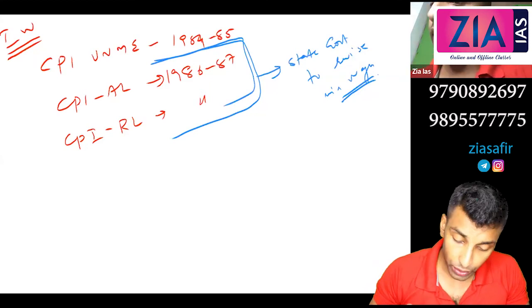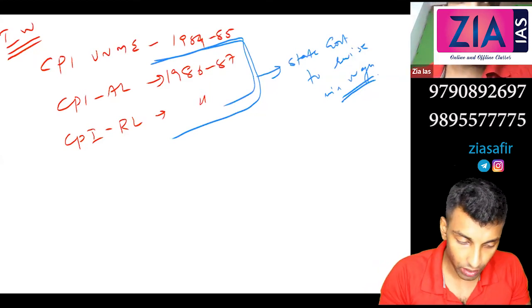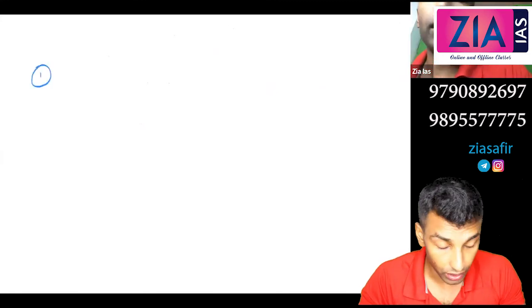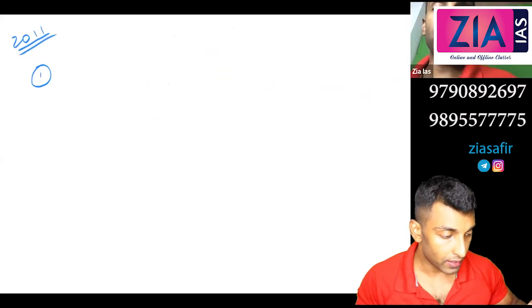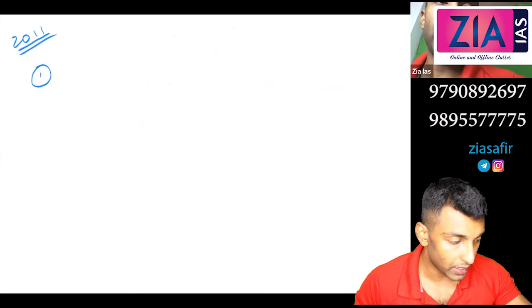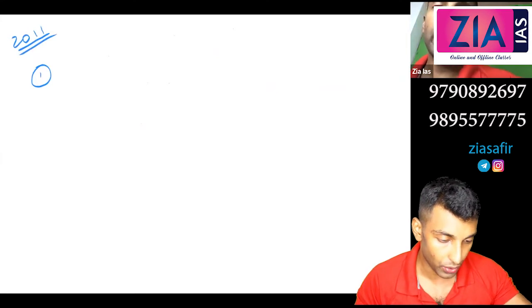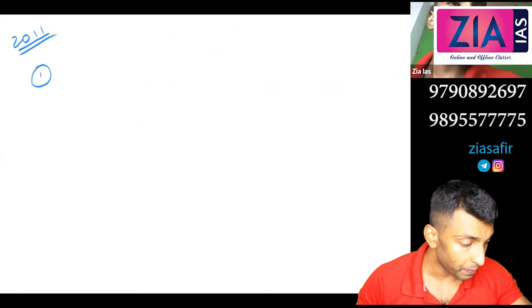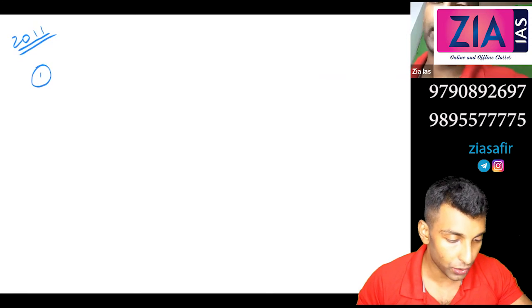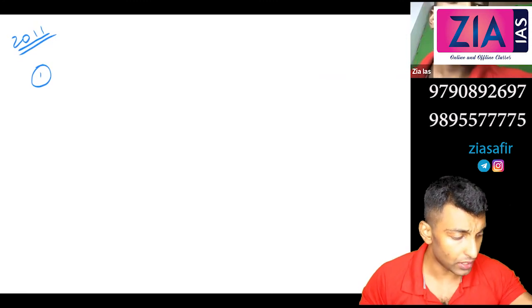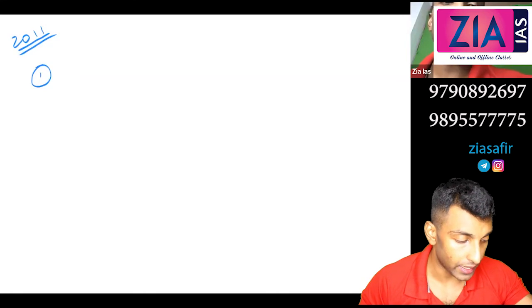Okay. Now three more CPIs were introduced. One is, you can write there, in 2011, not in 2014. In 2014 also three more are coming. So first write 2011. Already we discussed four: CPI industrial worker, CPI UNME, CPI AL, CPI RL, rural labor. Now write three more. In 2011, the Central Statistical Office, CSO, introduced three new CPIs.